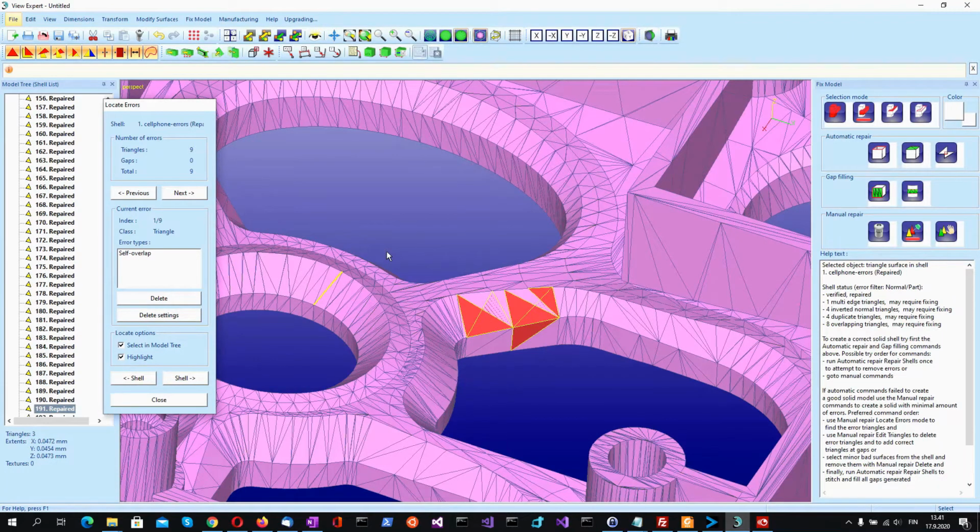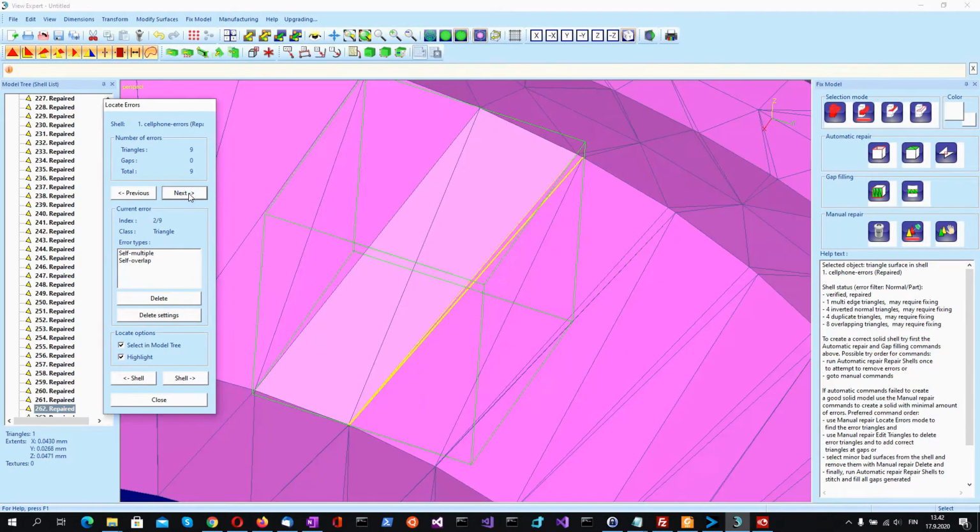With the locate errors tool, you can move between the problem areas, and for the current problem area, the information about this type is shown in the locate errors window, and you can also delete the problem area triangles directly from the tool.